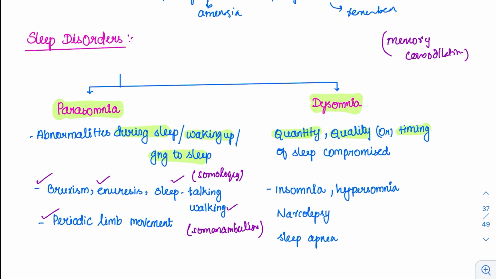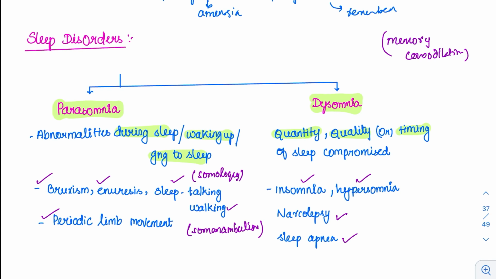When it comes to dysomnias, here the quality of sleep or the quantity of sleep itself is affected. They will have insomnia. If their sleep is disturbed, they will not be able to sleep properly back again. Then hypersomnia. Some people keep on sleeping for a very long time. Then narcolepsy. If the night sleep is not proper, what will happen? There will be an excessive daytime sleepiness. That is called as narcolepsy or sleep apnea. So all these things are called as dysomnias.